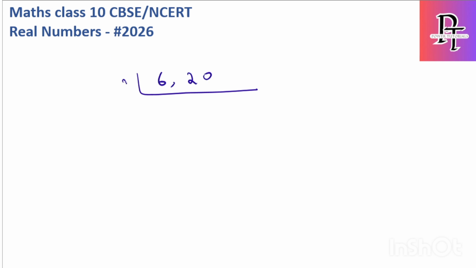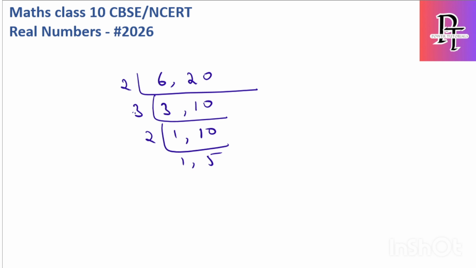So if I divide by 2, 2 3s are 6, 2 10s are 20. 10 is a composite number, so 2 ones are 2, 2 5s are 10. So it is 2 3s are 6, 6 2s are 12, 12 5s are 60. In this way, the LCM of any set of numbers can be found within a shorter time.